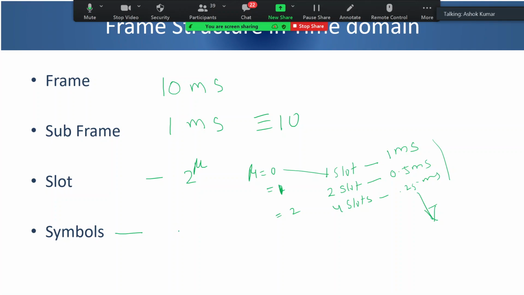So can somebody tell me how many symbols are possible in a slot? Yes, many of you have said 14 symbols. Very right. So 14 symbols per slot. So if you look at numerology 0, you have 14 symbols even in the subframe, right? Because subframe is equal to slot size. Here you will have 2 slots in a subframe, so you can have 28 symbols per subframe, 56 symbols per subframe, and so on.